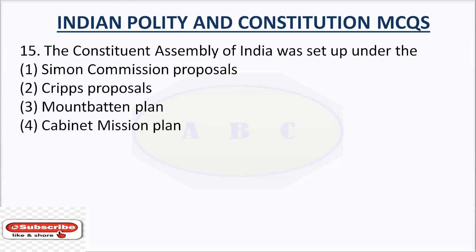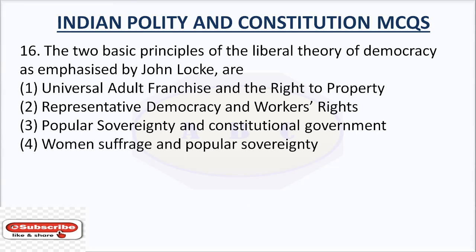Question number 15. The Constituent Assembly of India was set up under the. Option number 1, Simon Commission proposals. Option number 2, Cripps proposals. Option number 3, Mountbatten Plan. Option number 4, Cabinet Mission Plan. The answer is Cabinet Mission Plan. The Constituent Assembly of India was set up under the Cabinet Mission Plan.